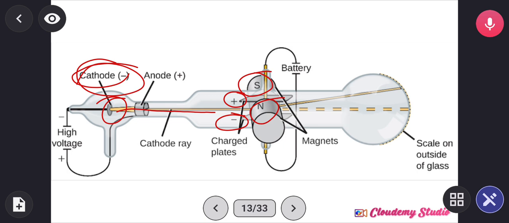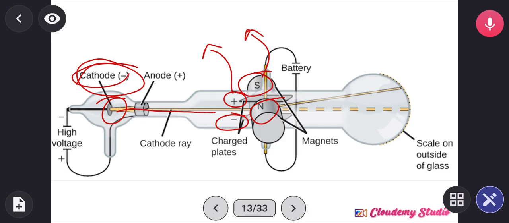So what happened, in a nutshell, is that he noticed that the rays proceed from the cathode source and move away from it at a right angle in a straight line; these are called cathode rays. And what do they move towards? They move towards the negative electric plates and the south magnetic field plates. You understand? And we know that the south magnetic field is just like the negative magnetic field plates.